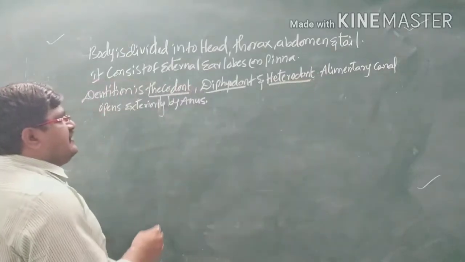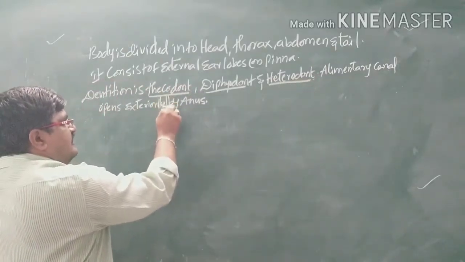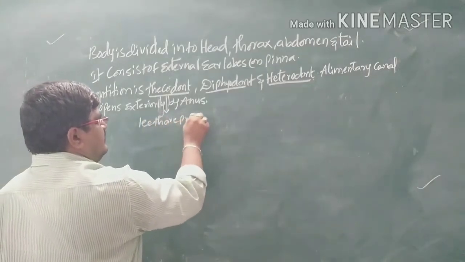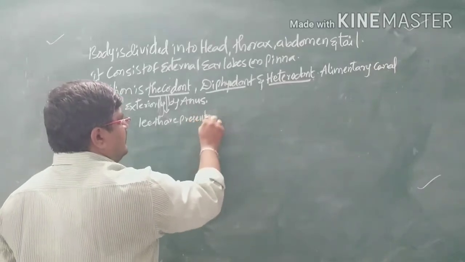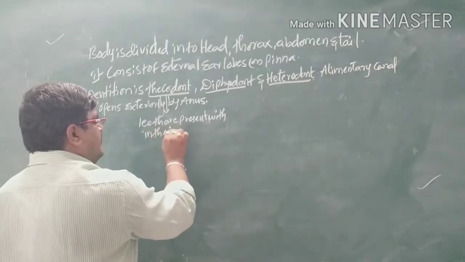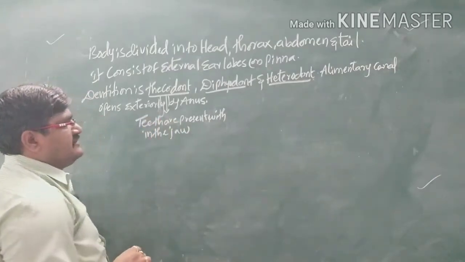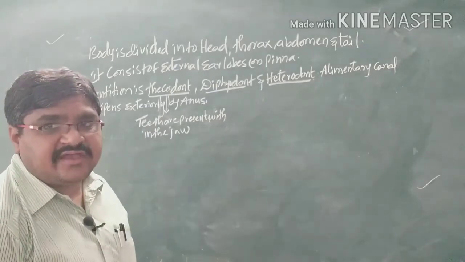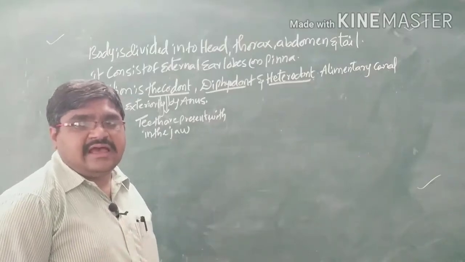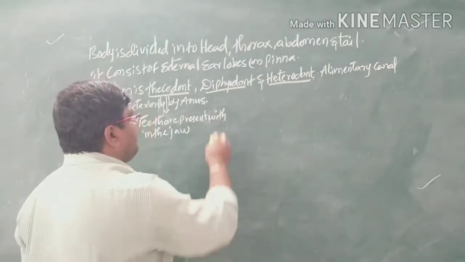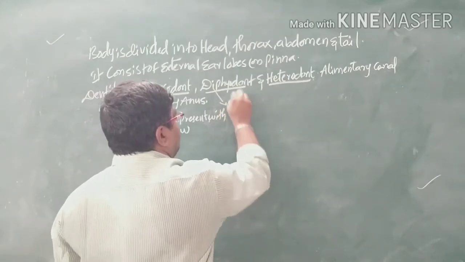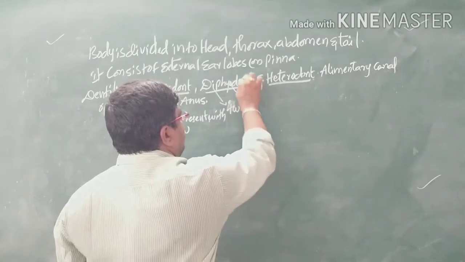Thecodont means the teeth are present within the jaw. Theco means sockets. The teeth are present within a socket of the jaw, so they are called thecodont. Di means two, phyo means sets, dont means teeth.